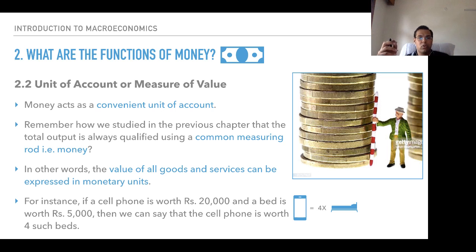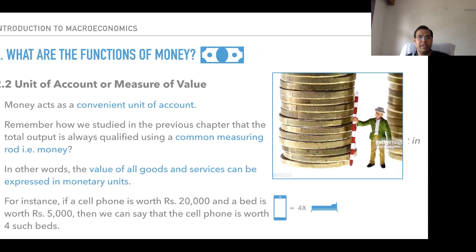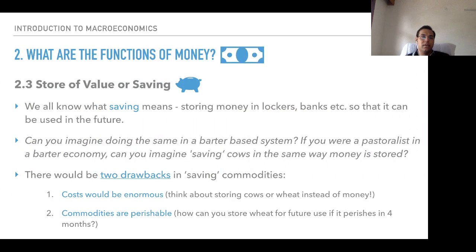So unit of account or measure of value has been included within this. This is the second function of money. The third is store of value or saving. Store of value means it is storing things of value, or you can even save it. You can save the money, or you can store it of value.